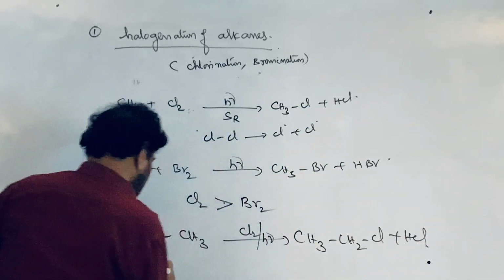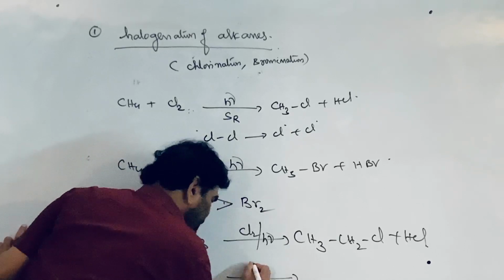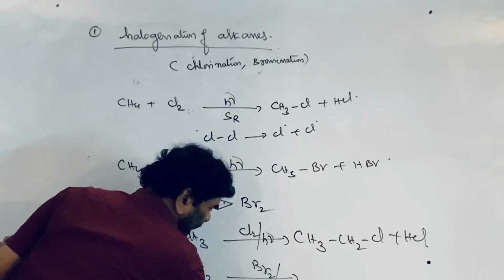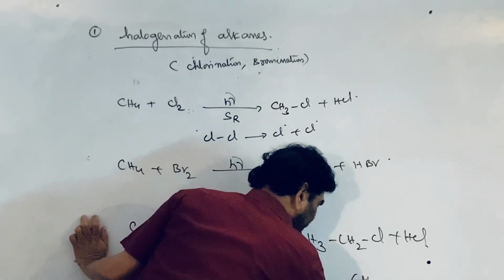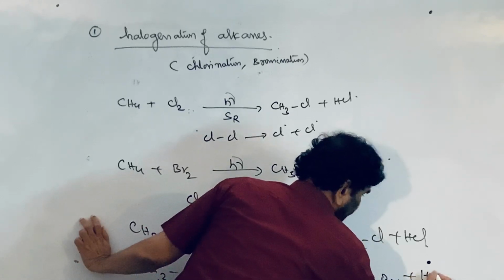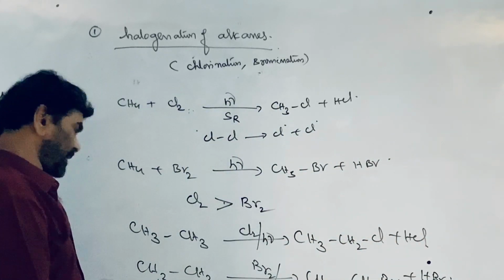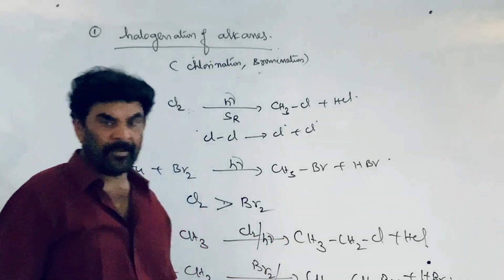The same ethane treated with bromine in the presence of light gives bromoethane. Ethyl bromide is formed plus HBr. This is the reaction: ethane to ethyl chloride, ethane to ethyl bromide.